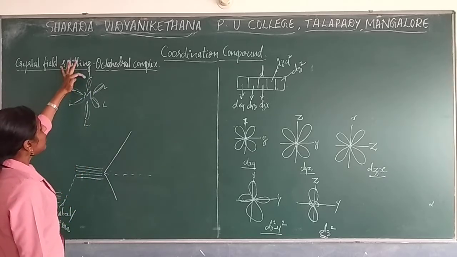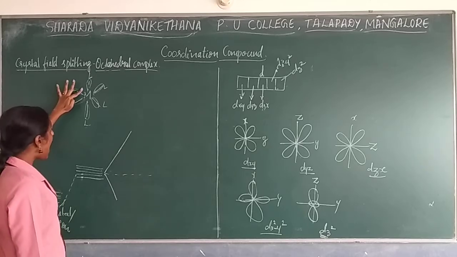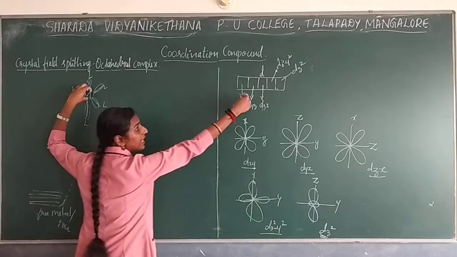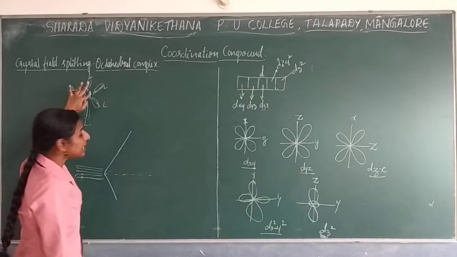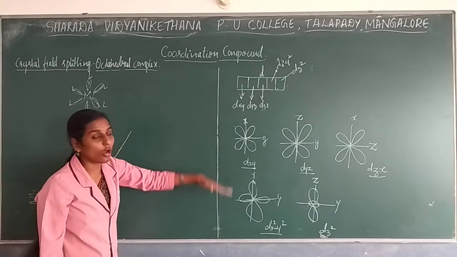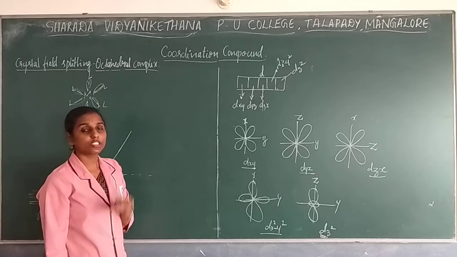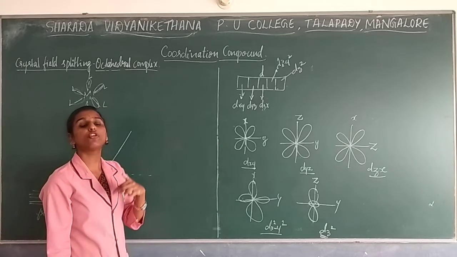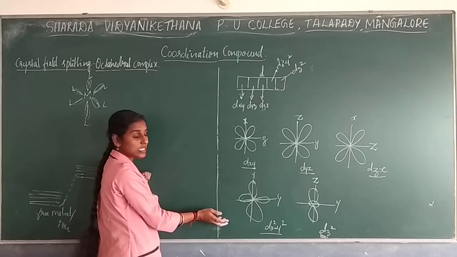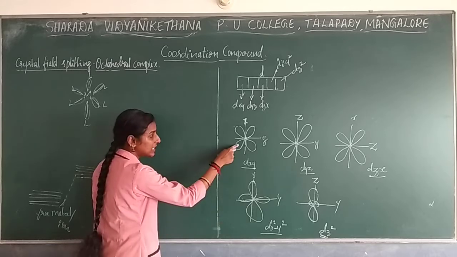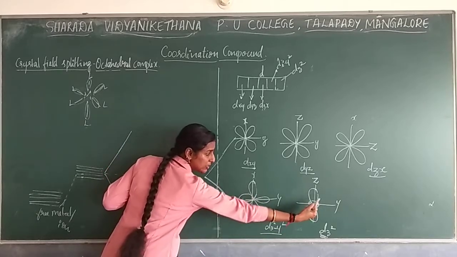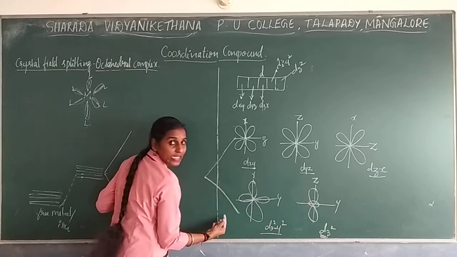Now consider the metal, which will have these orbitals. In the metal, the lobes which are present on the axis cause more repulsion, and they go to higher energy. If you consider these two sets, which set has lobes present on the axis? This set is present with its lobes on the axis.